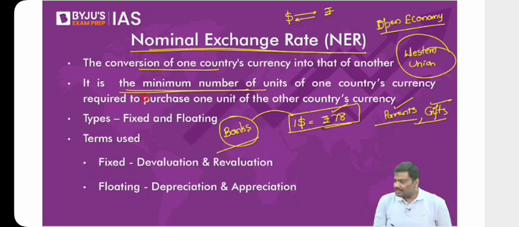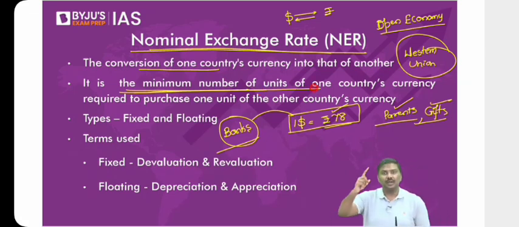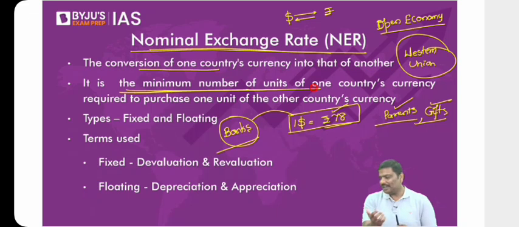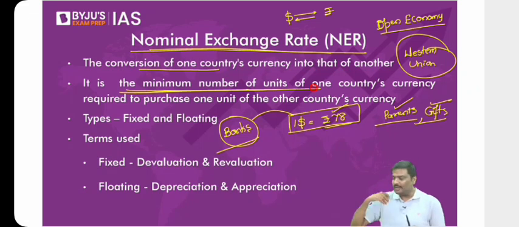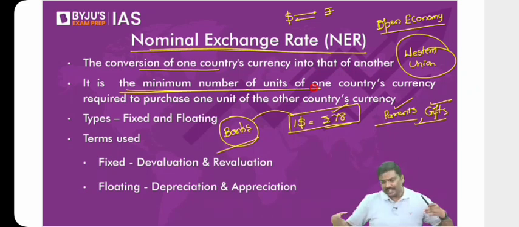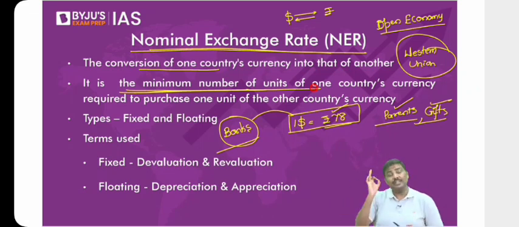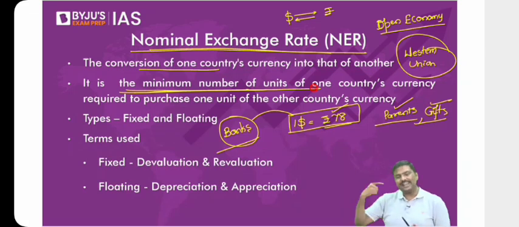Right, so the exchange rate is the minimum number of units required to purchase one unit of foreign currency. Some of you are asking, sir, why do you always use the dollar? Please understand. There are many currencies in which we conduct trade, let's say pound, or yen also. But most of the trade that happens in the global market, more than 90% of it, is in dollars. That's the reason I keep comparing rupee versus dollar.